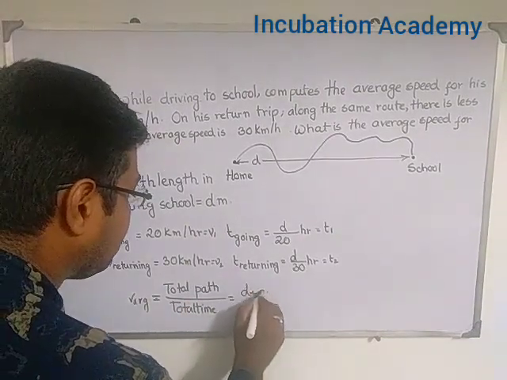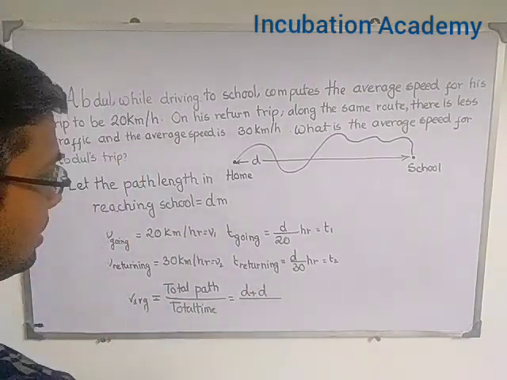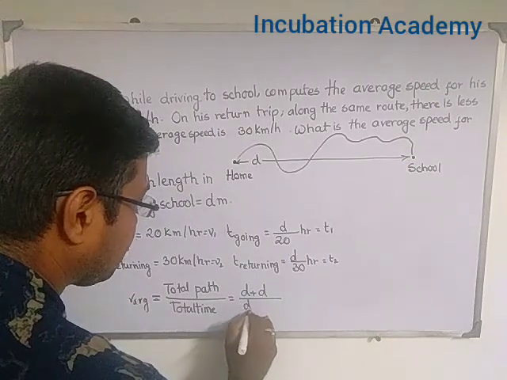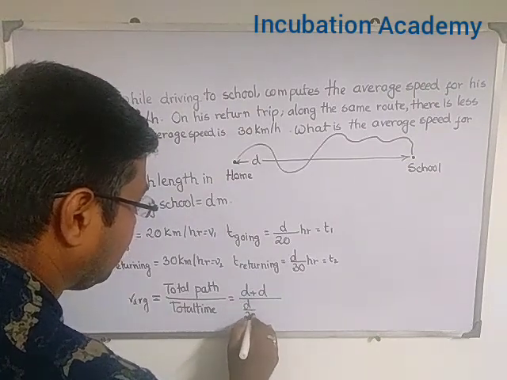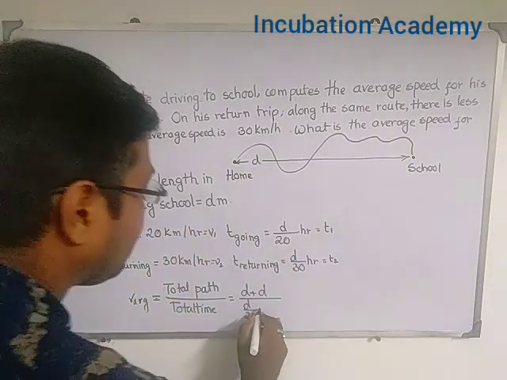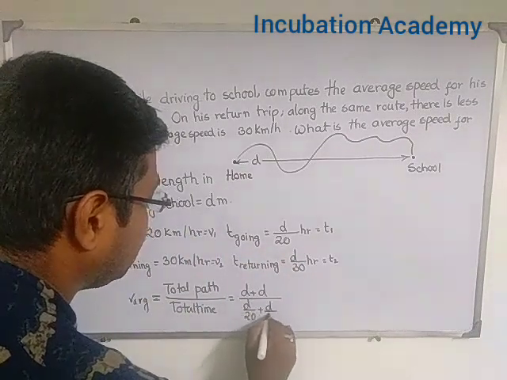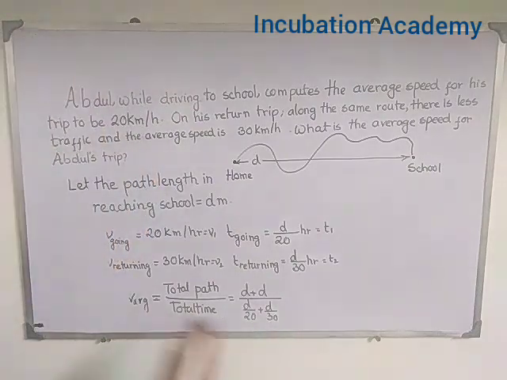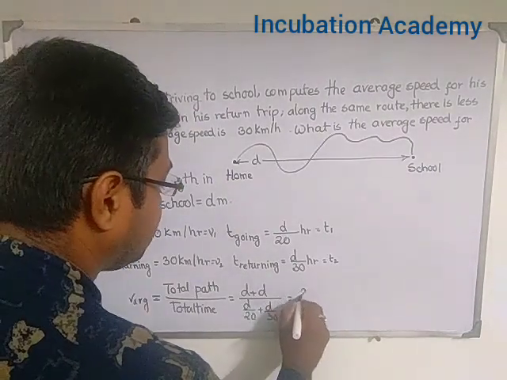So d plus d divided by 20, that is the time of going, plus d divided by 30, that is the time of returning. So that is 2d.